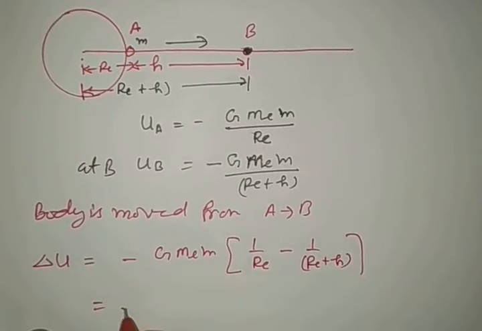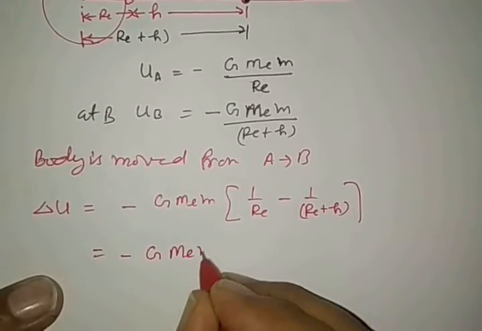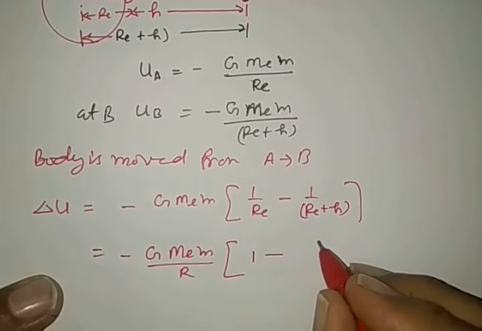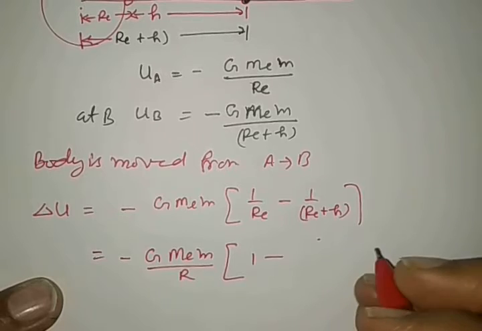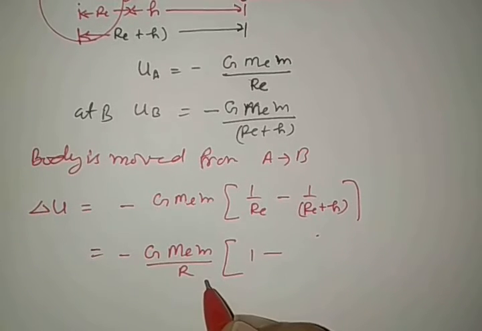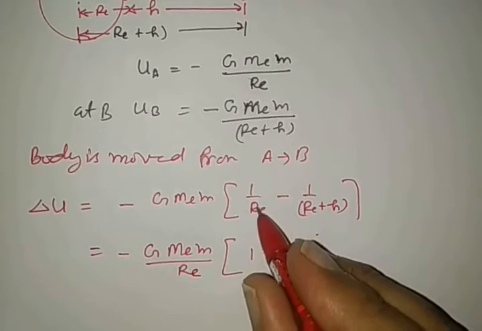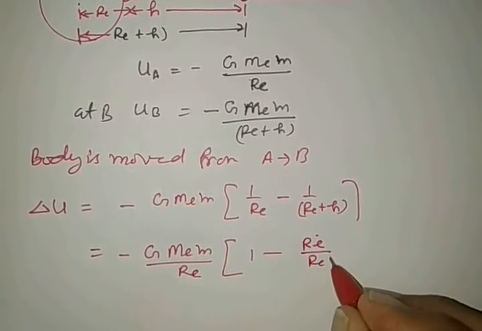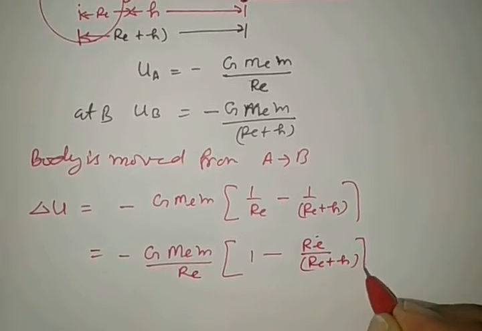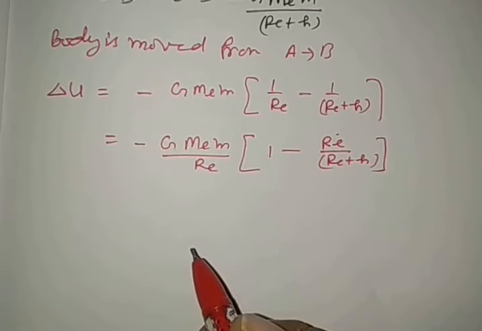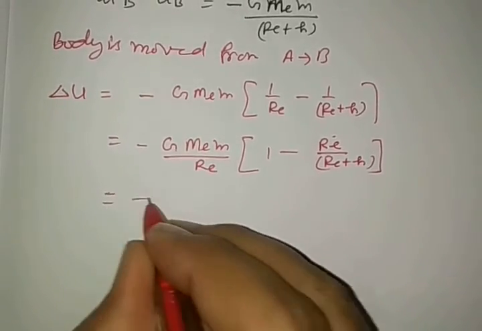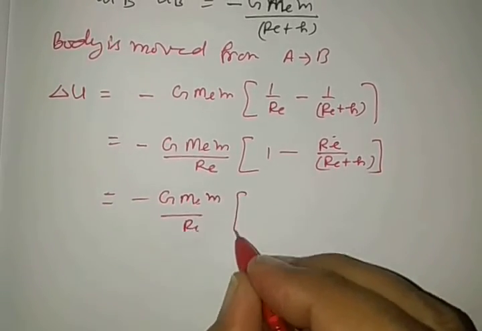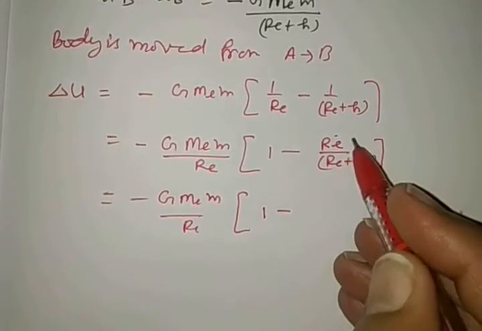The expression can be written as minus G MEM by Re. If we take Re common, it becomes 1 minus Re by Re plus h. Now see carefully here, minus G MEM by Re. How is it written?